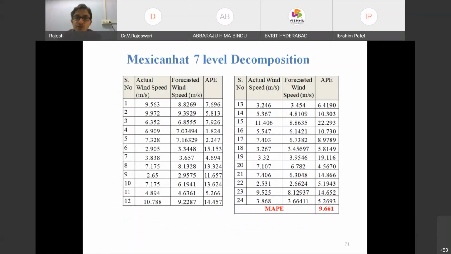So after individual forecasting and adding, finally, the Mexican hat with 7-level decomposition. For individual signals, the absolute percentage error is 7.6, 5.8.